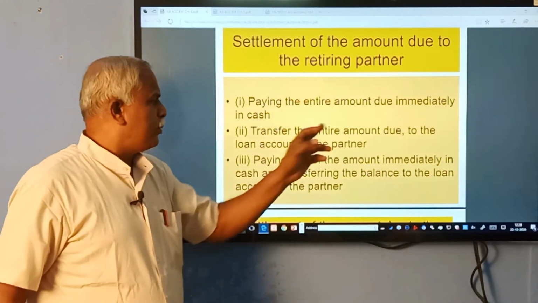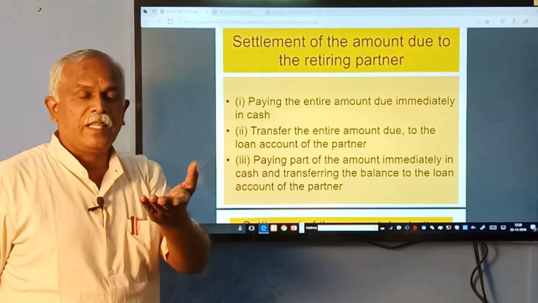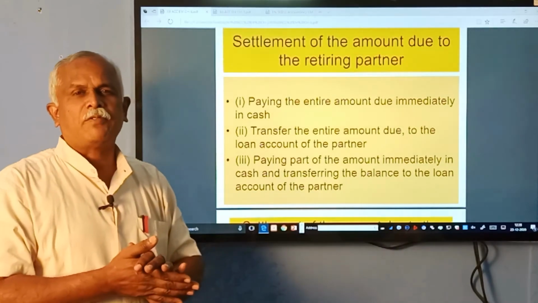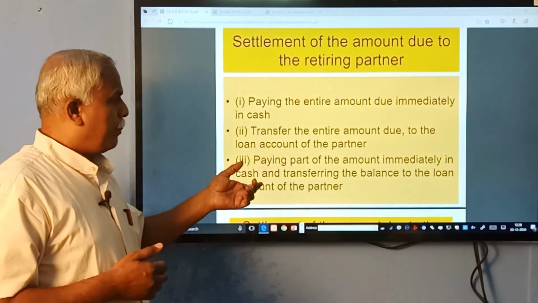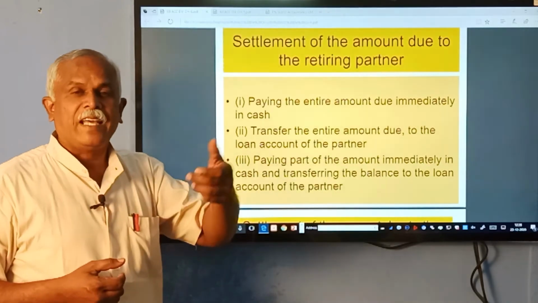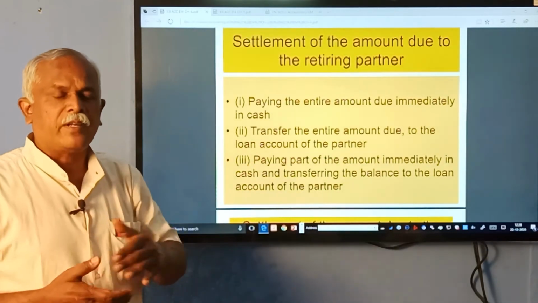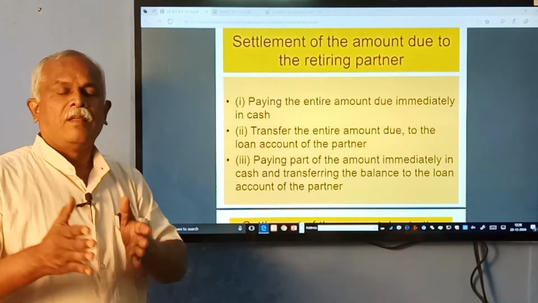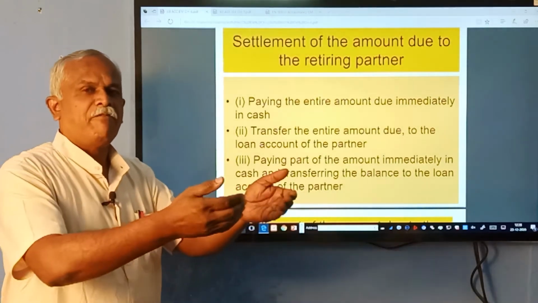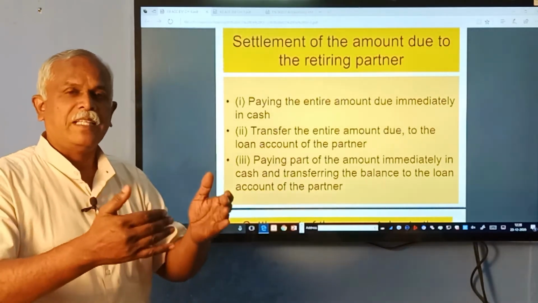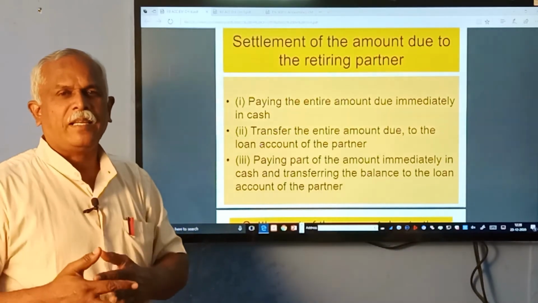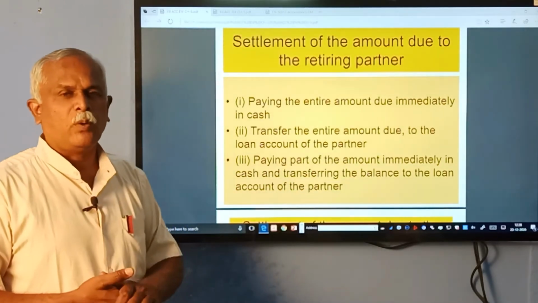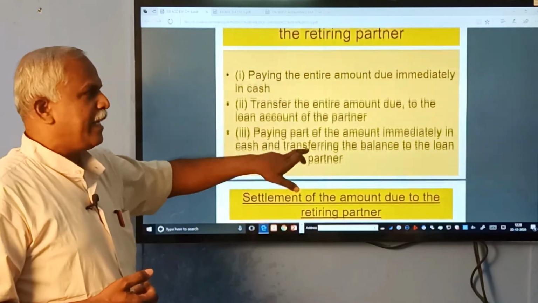Or transfer the entire amount due to the loan account of the partner. If the business is unable to pay him, then the entire amount due to him will be transferred to his loan account. Or paying a part of the amount, because you cannot send a retiring partner empty handed. Having stayed in the business for a number of years, he has to be paid something. So we pay a little amount. Let us say he is due 15 lakhs, we will pay him 5 lakhs and tell him the balance 10 lakhs will be paid in the coming years. In this way, partially in cash and the rest into his loan account. How are the journal entries made under these 3 conditions?